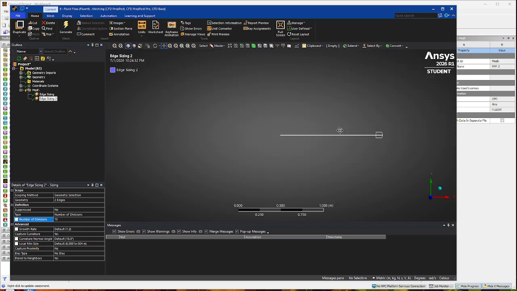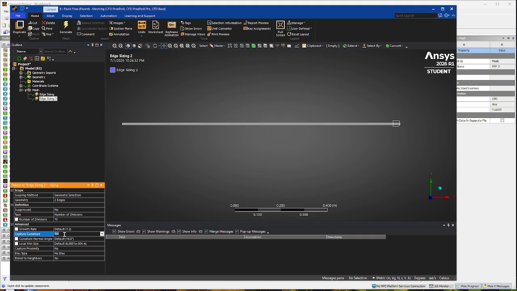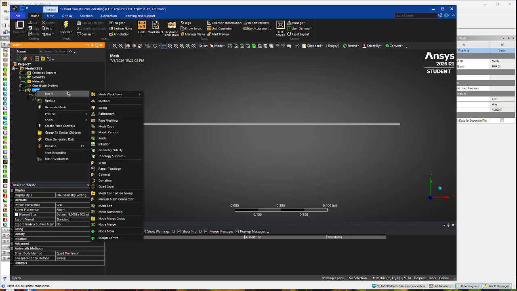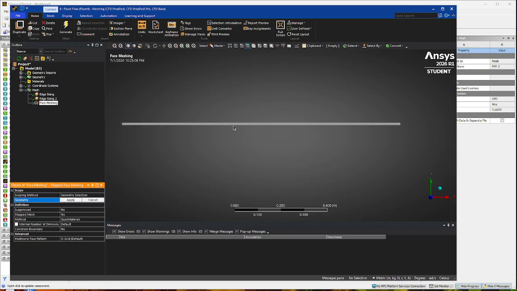So now that we got that, we're going to change this again to No for capture curvature. And then for behavior, we're going to do hard behavior. And that's it.